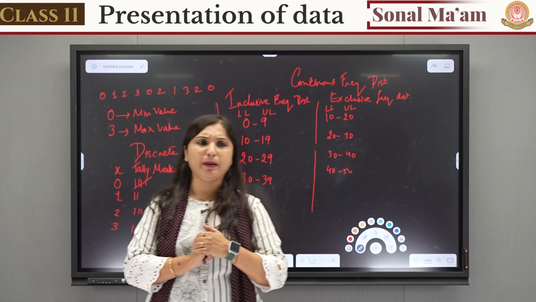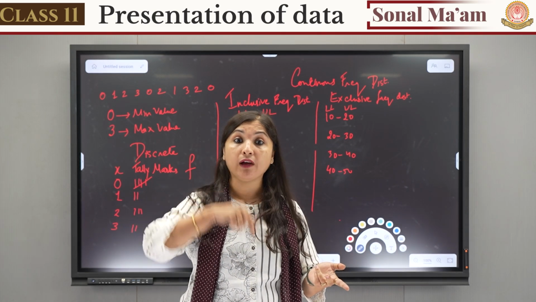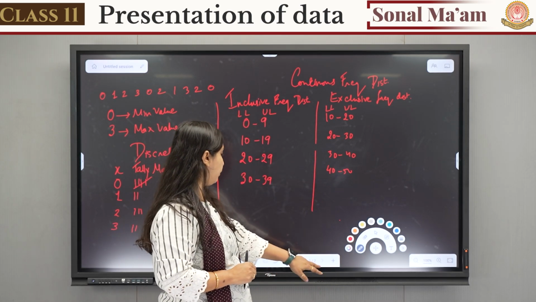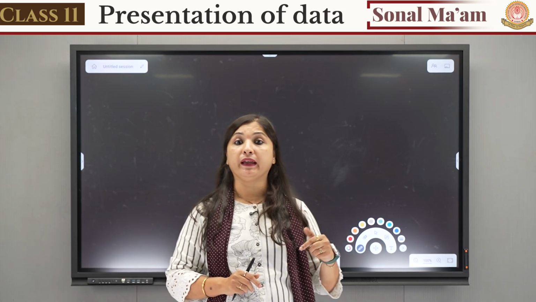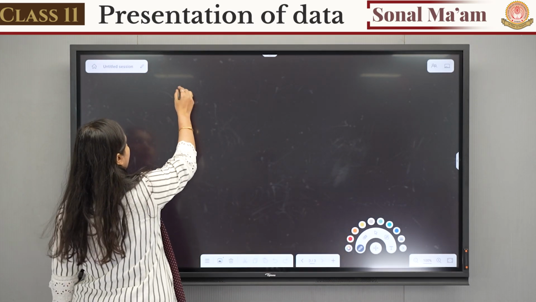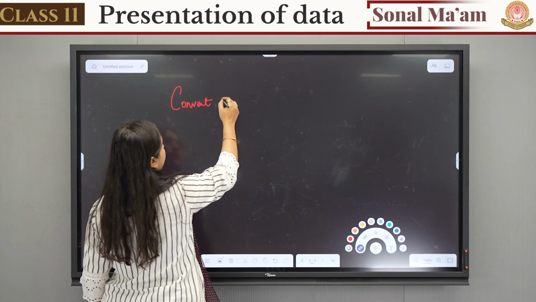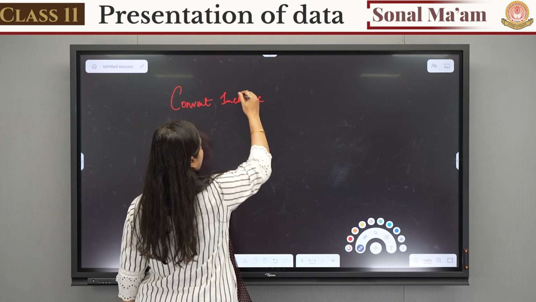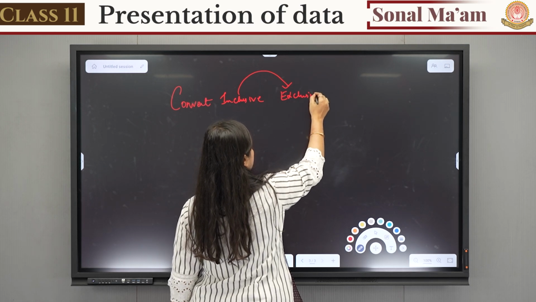Now, one of the students will tell me, ma'am, you told we will use exclusive, then why make inclusive? Because they have told you to make inclusive. In the question it was mentioned to make inclusive. So in that case, if you make inclusive frequency distribution, we can even convert this inclusive frequencies into exclusive.